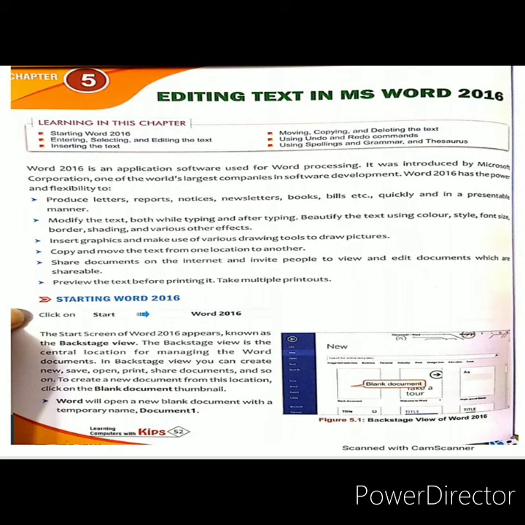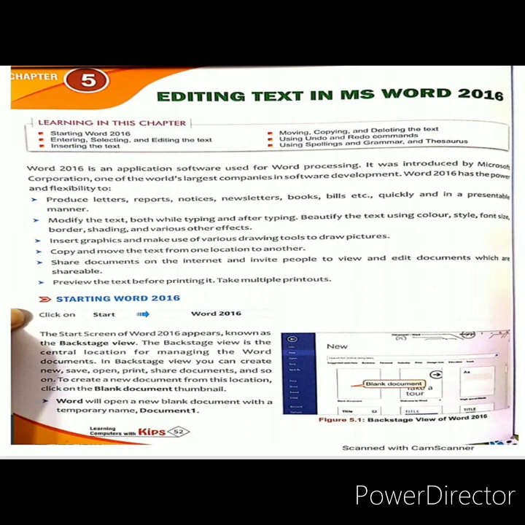And MS Word is word processing software. A word processor helps us to create a professional looking document. It provides many features to change the appearance of text in a desired manner. हम अपनी मर्जी से कैसे भी टेक्स्ट को चेंज कर सकते हैं with the help of word processing software. And MS Word is an application software used for word processing.